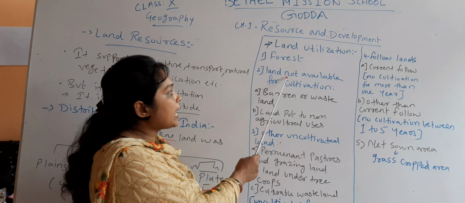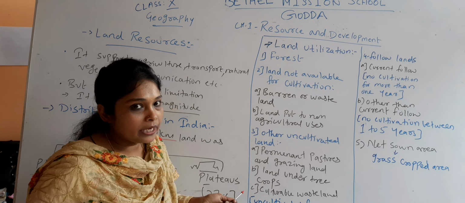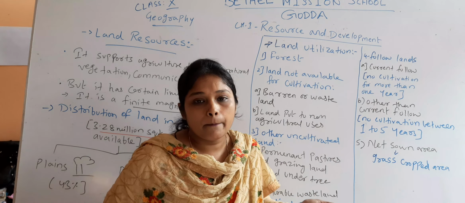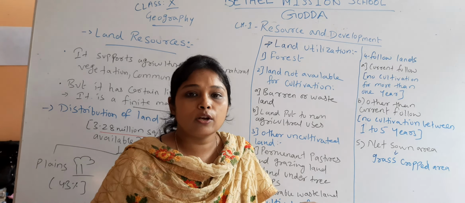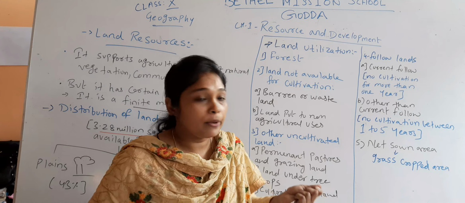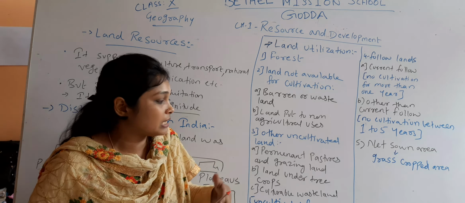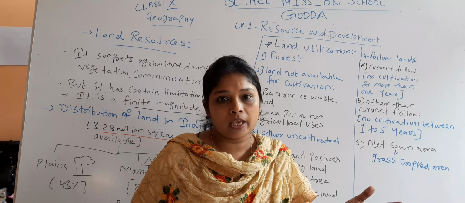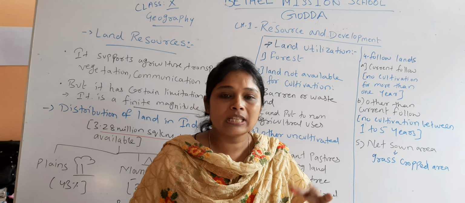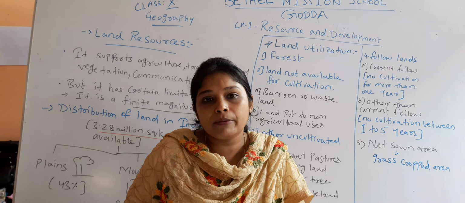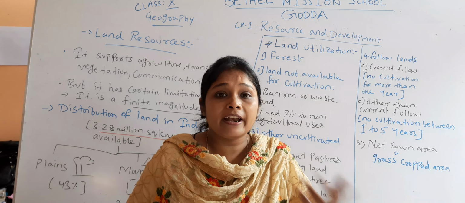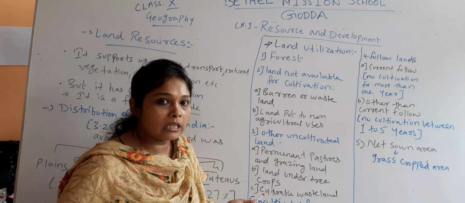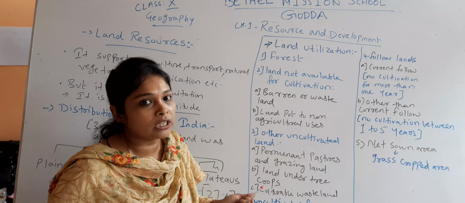Then secondly, we have land not available for cultivation. In India, we have certain lands which can be cultivated, but we are not cultivating anything on them. We are not using them for agricultural purposes for different reasons, because maybe those lands are used for making buildings, offices, industries, and transport systems. Those lands have been used to make flyovers and railway tracks. So the second category is land not available for cultivation. That means the land can be used for cultivation, but we are not using it for cultivation.